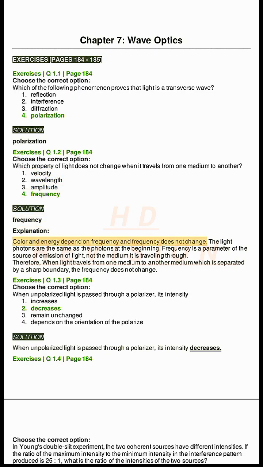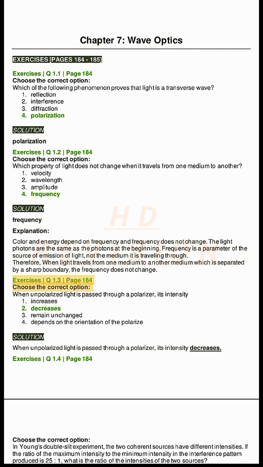Explanation. Color and energy depend on frequency, and frequency does not change. The light photons are the same as the photons at the beginning. Frequency is a parameter of the source of emission of light, not the medium it is traveling through. Therefore, when light travels from one medium to another medium which is separated by a sharp boundary, the frequency does not change.